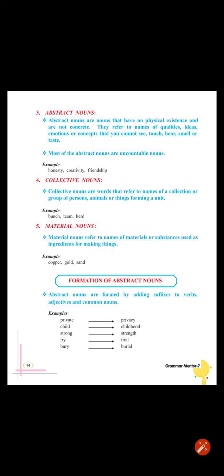Now we will see the last type of noun, that is material noun. What is material noun? It refers to the name of some material or substance of which things are made. Example: gold, milk, cotton, silver, copper, wood, paper, etc. We'll see one sentence. Cotton dresses are very cheap. Here the word cotton shows us the material, so it is called a material noun.